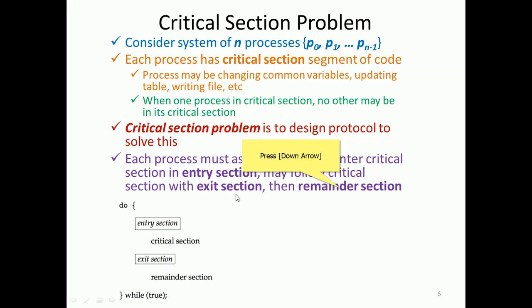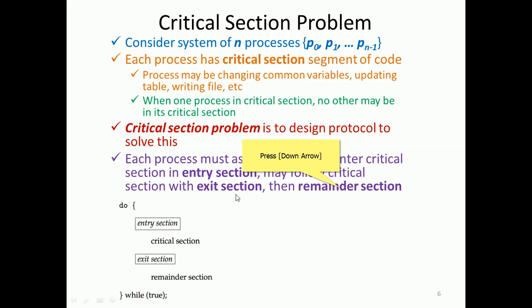After completion it has to exit. Exit means the other processes will understand the critical section is now free. One process went into the critical section and came out, so now it is free.